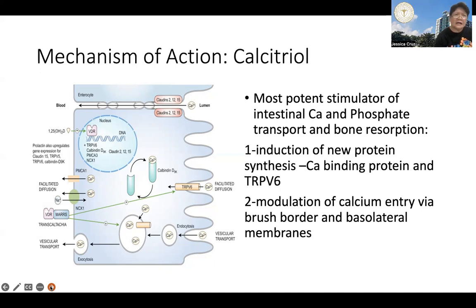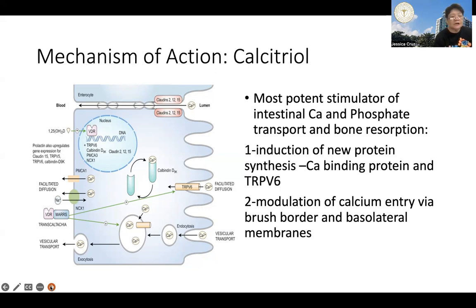So, on the bone, however, the activity or the effect of calcitriol is more complex, no? It's not just mere enhancement of absorption that is seen in the intestine, no? In the bones, no? The effect is both direct and indirect, no?